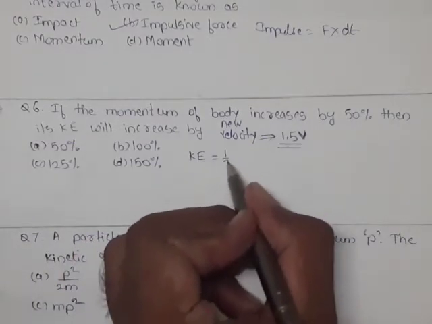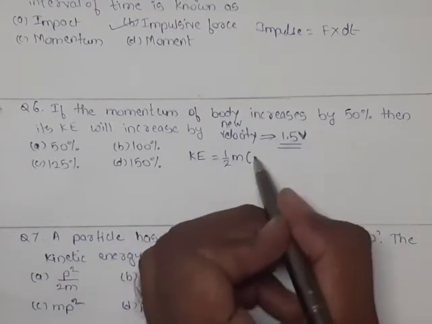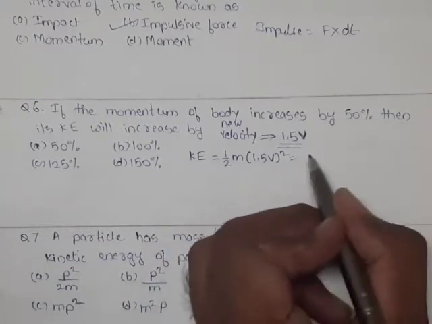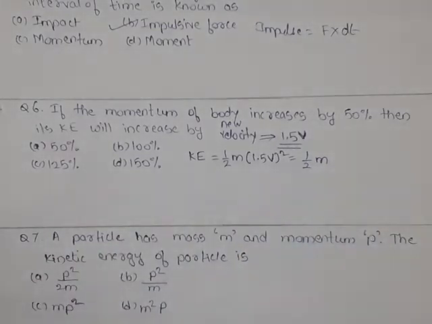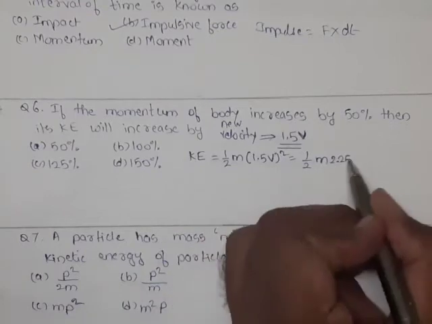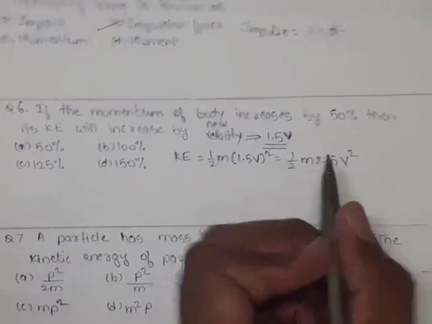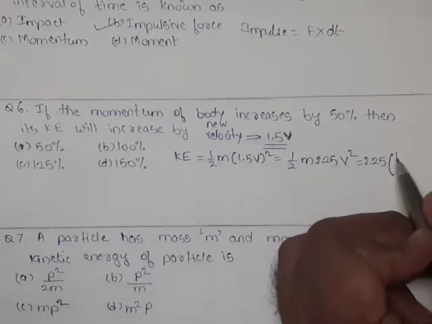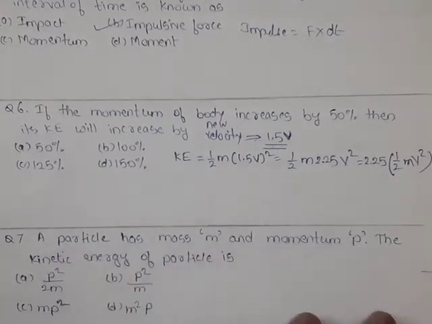So kinetic energy was initially 1/2 m v squared. Instead of v, now it is (1.5v) squared. On expanding the bracket square, it becomes 1/2 m. What is the square of 1.5? 1.5 squared is nothing but 2.25, and v will become v squared. So we are rearranging it in a proper way. It will be 2.25 times 1/2 m v squared. This bracket is nothing but our initial kinetic energy.